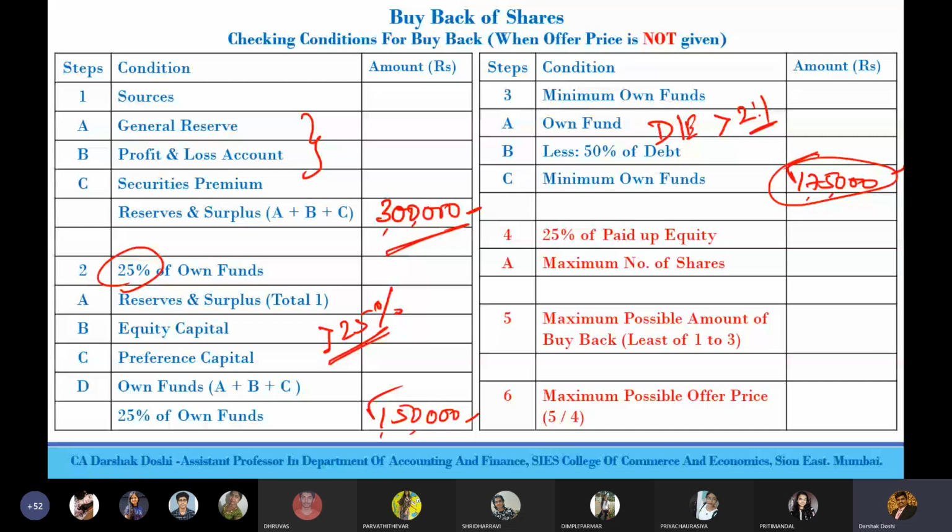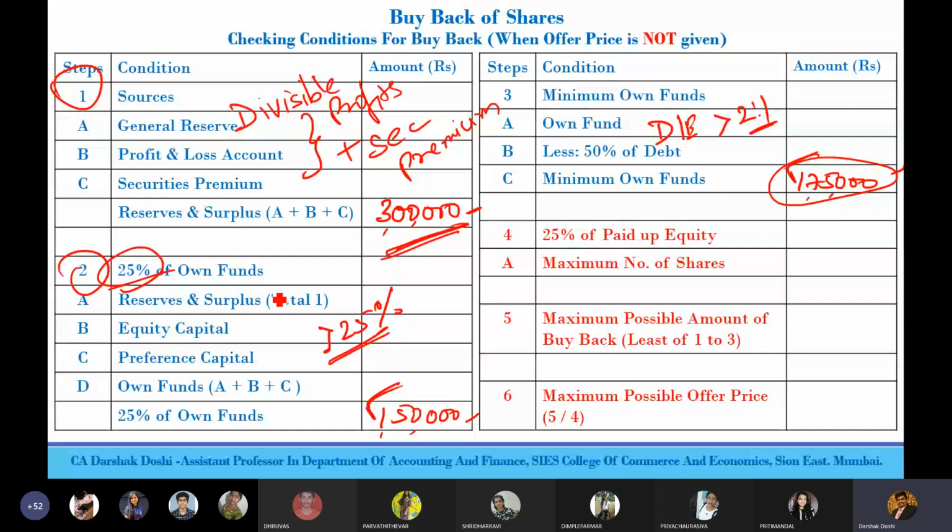So I repeat, a company cannot buy back more than its divisible profits plus securities premium. So 3 lakh is the limit above which they cannot go as per condition number 1. Condition number 2, 25% of own fund, which is 1,50,000. They cannot go over and above 1,50,000 buyback for satisfying condition number 2.